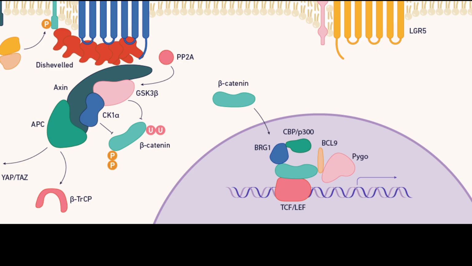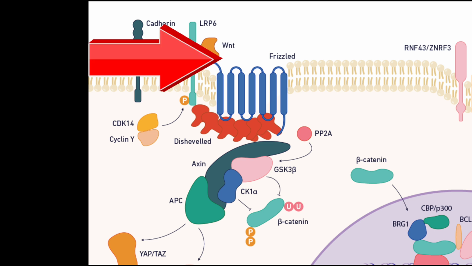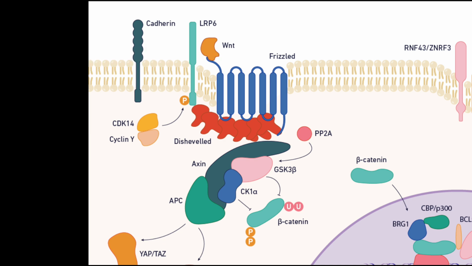In the active state of Wnt, that is the on state, beta-catenin stabilization and gene activation occur. Upon Wnt ligand binding, the destruction complex is inhibited, leading to beta-catenin accumulation and nuclear translocation, activating the Wnt target genes. The Wnt ligand, a secreted glycoprotein, binds to the Frizzled receptor and the low density lipoprotein receptor-related protein, known as LRP5 or 6, a co-receptor.